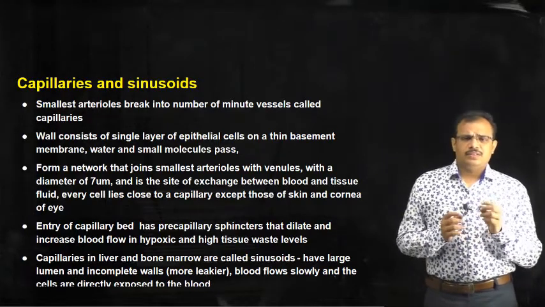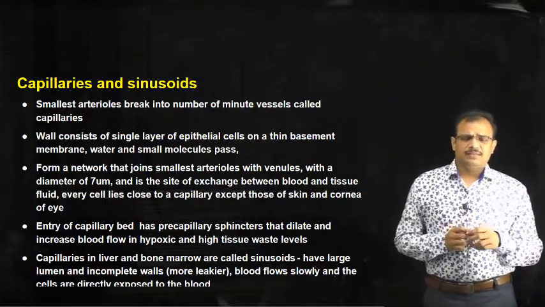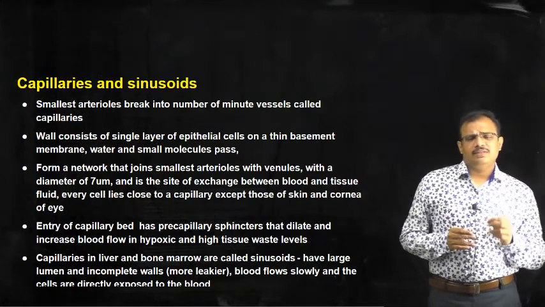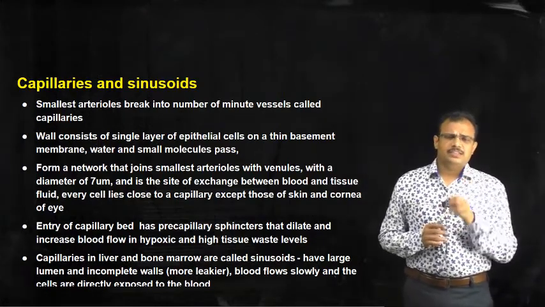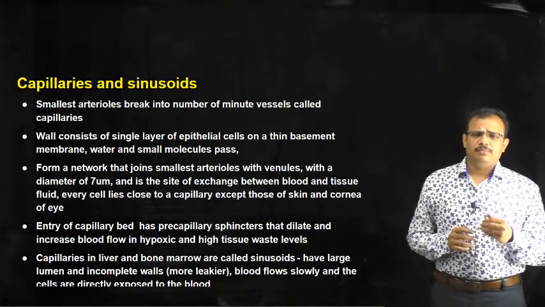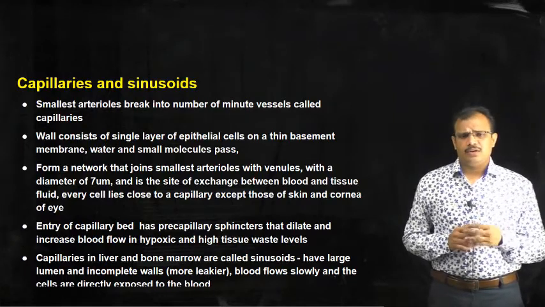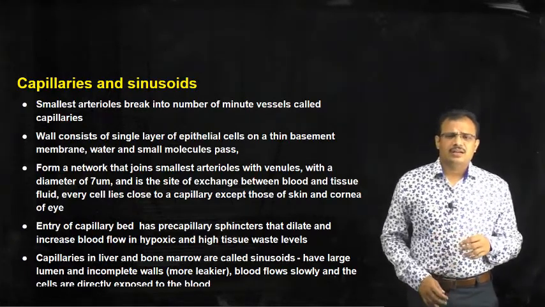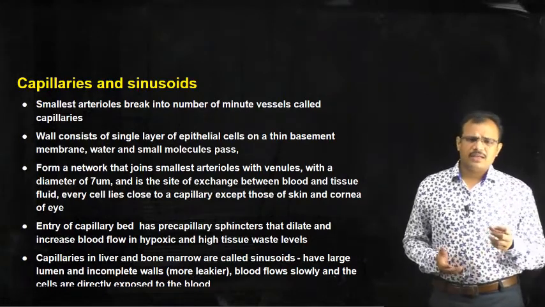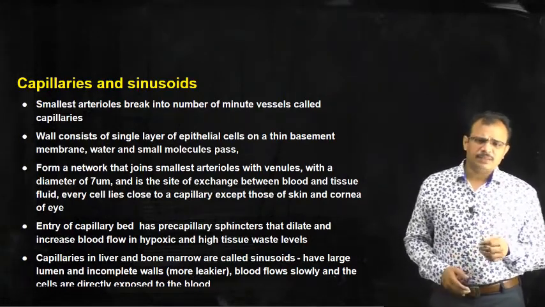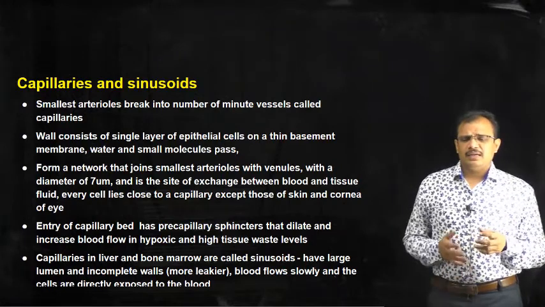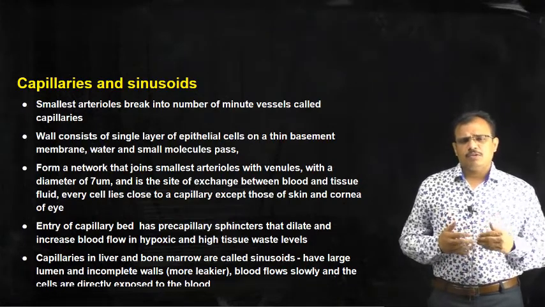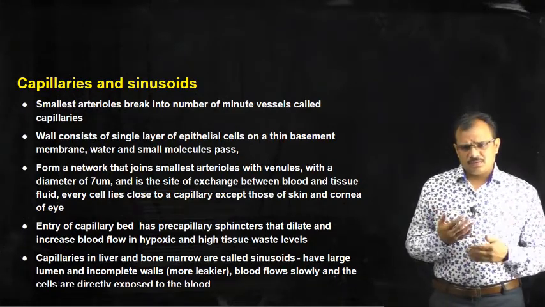These sinusoids are incomplete blood vessels because they have large spaces in between, and this allows the movement of more substances between the blood and the tissues.